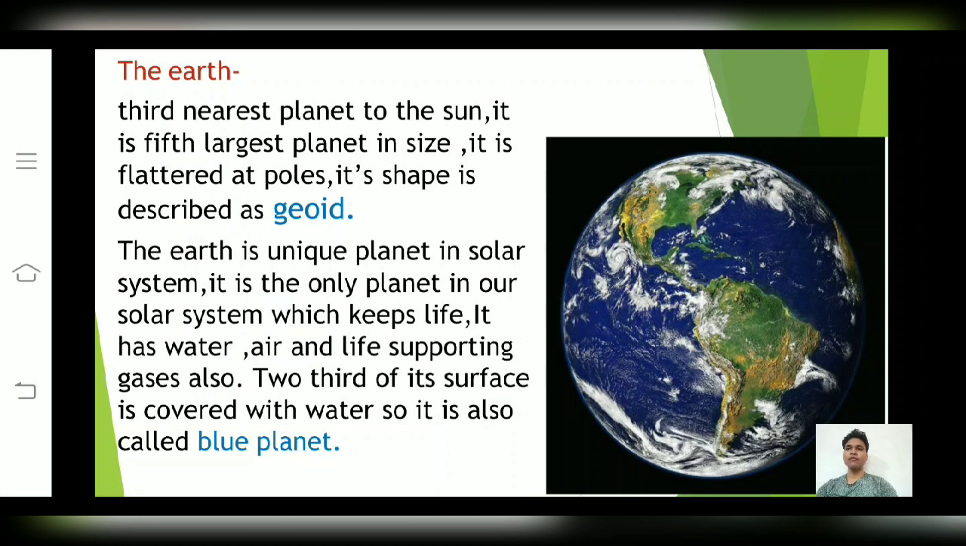Friends, it is flattened at the poles, so its shape is described as a geoid. Friends, the Earth is a unique planet in our solar system. It is the only planet in our solar system which supports life. Friends, the Earth has water, air, and life-supporting gases also. Two-thirds of its surface is covered with water, so due to this reason the Earth is also called the blue planet.